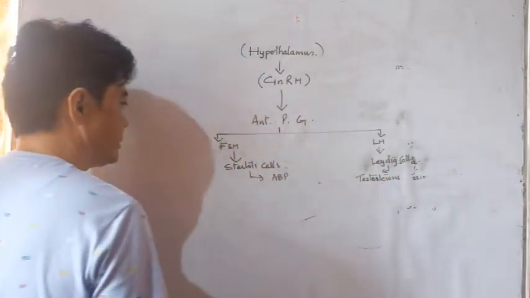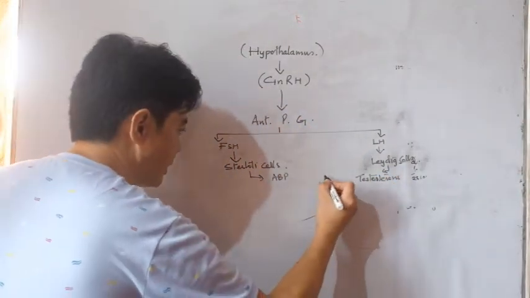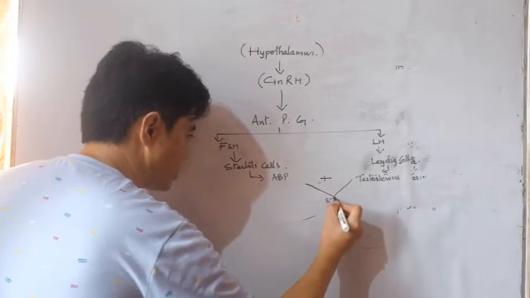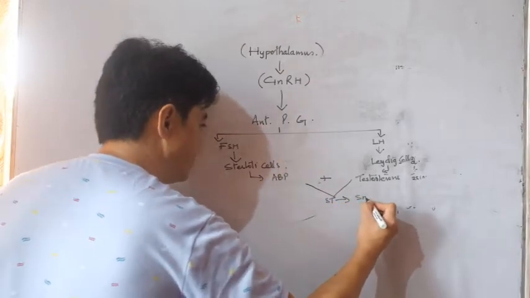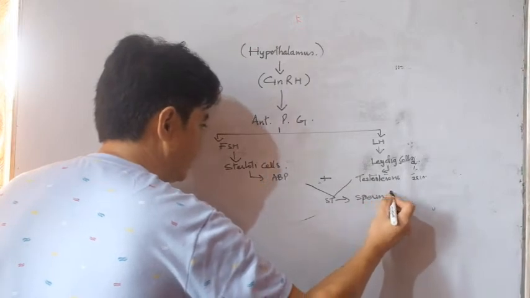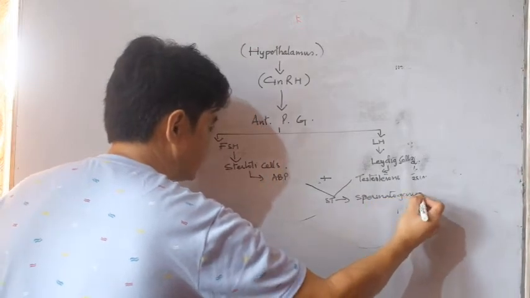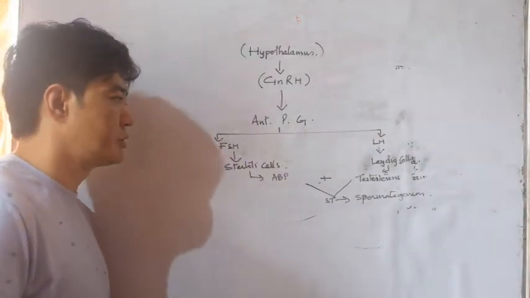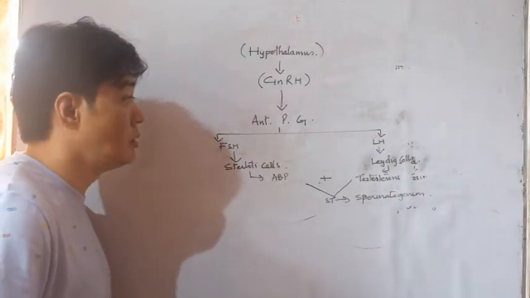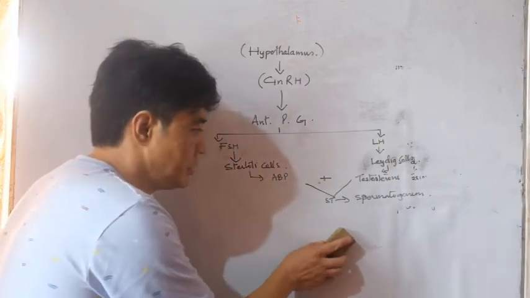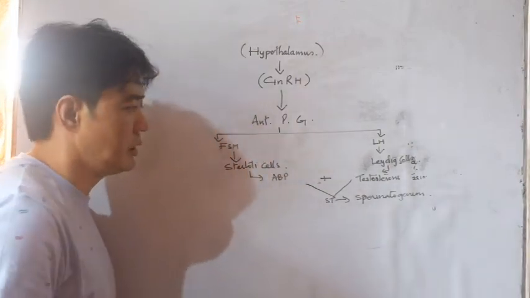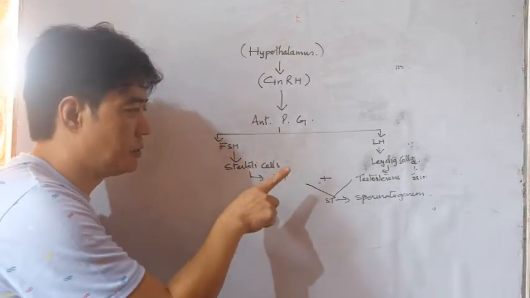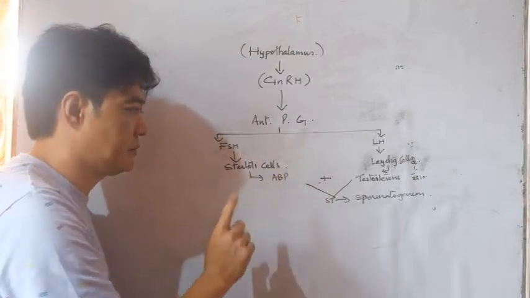This androgen binding protein and testosterone get combined and they enter into seminiferous tubules for spermatogenesis. So this is the flow chart which makes it easier for you all to study. So anyway, you can see the function of different hormones in male reproductive system.